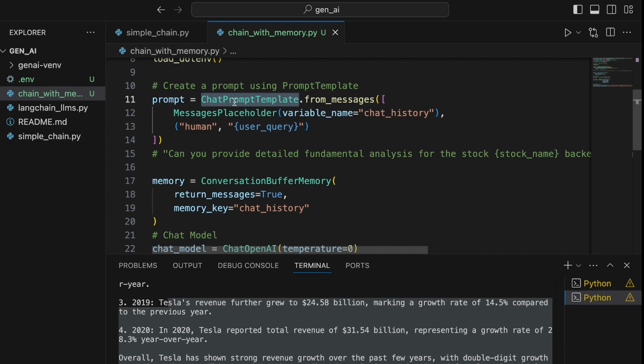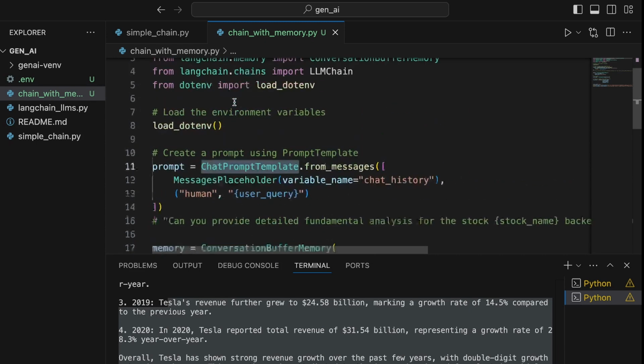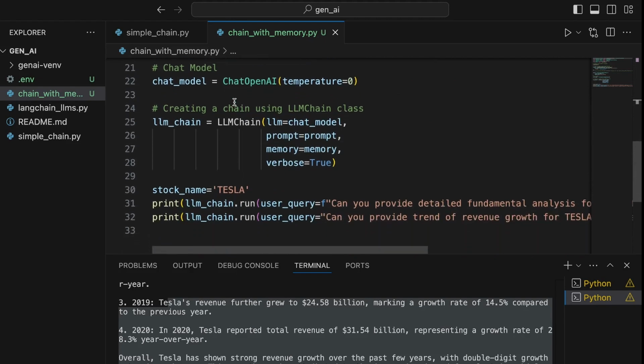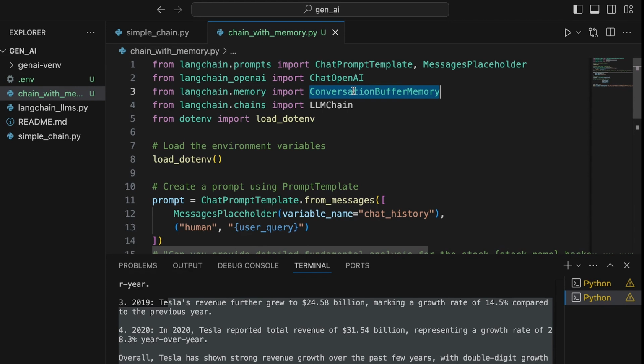So I believe that you have pretty much understood how we have created this particular chain, this LLM chain, by leveraging three different core components within LangChain, one of which is a chat model. The other one is a prompt that is carved out from the existing wrapper chat model, which is ChatOpenAI. And we also have this memory component, which is an object created by instantiating the class called ConversationBufferMemory, which is going to allow you to consider the complete conversation history that occurred within the same session.